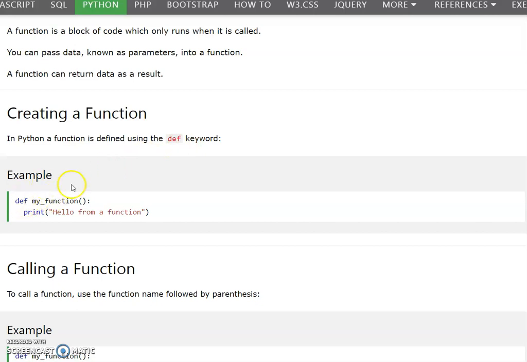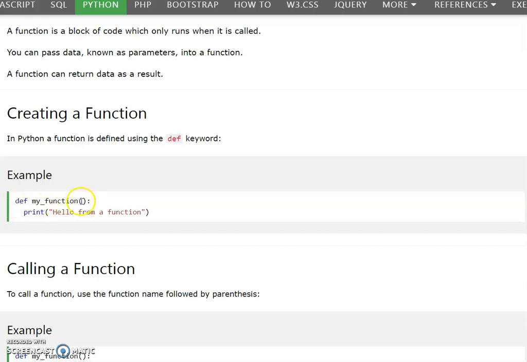How to define it? If you want to define a function, you have to make use of the def keyword. Def means definition. You are going to give the definition of what the function is going to do, and then the function name. Here the function name is my underscore function, followed by the parenthesis and colon. This statement is called the header.